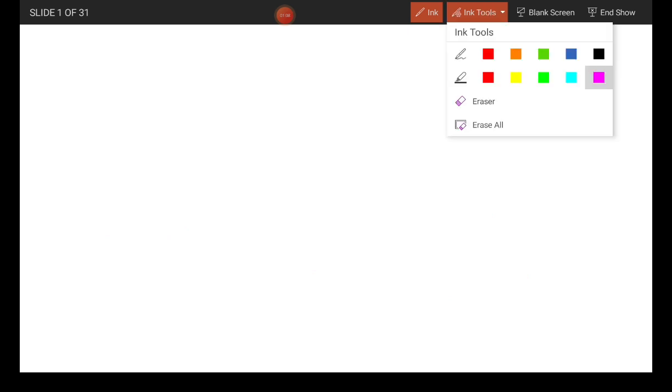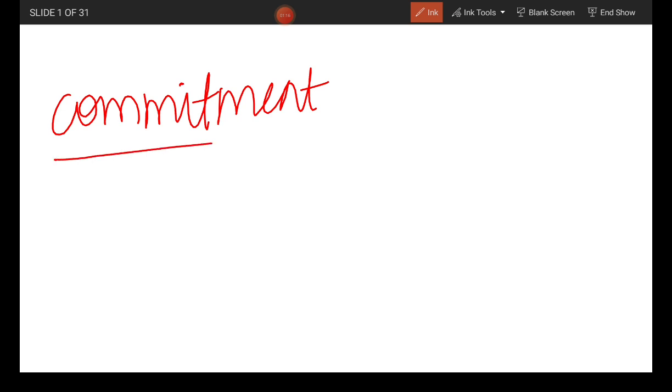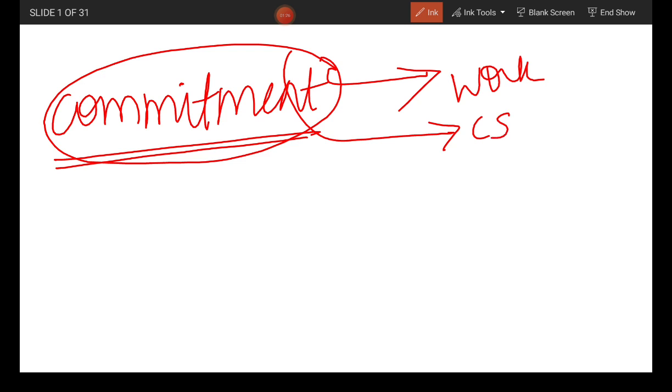Okay. First, what is commitment? Basic English meaning for this term commitment: we are committed to do some work. We are committed to study for the CSIR exam.